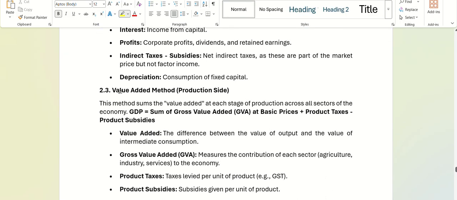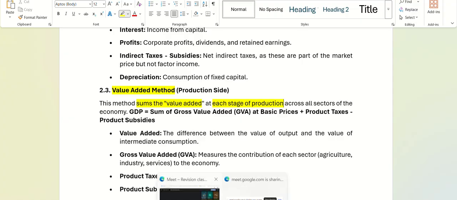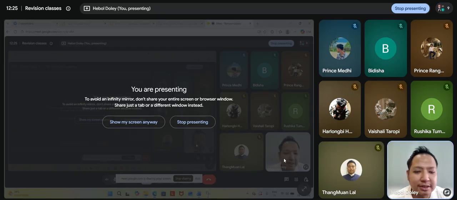And finally, the third method is the value added method. What is the value added method? It sums the value that has been added at every stage of production of a product in the economy. For example, when you make jam out of mango, what happens? The value goes up, right?